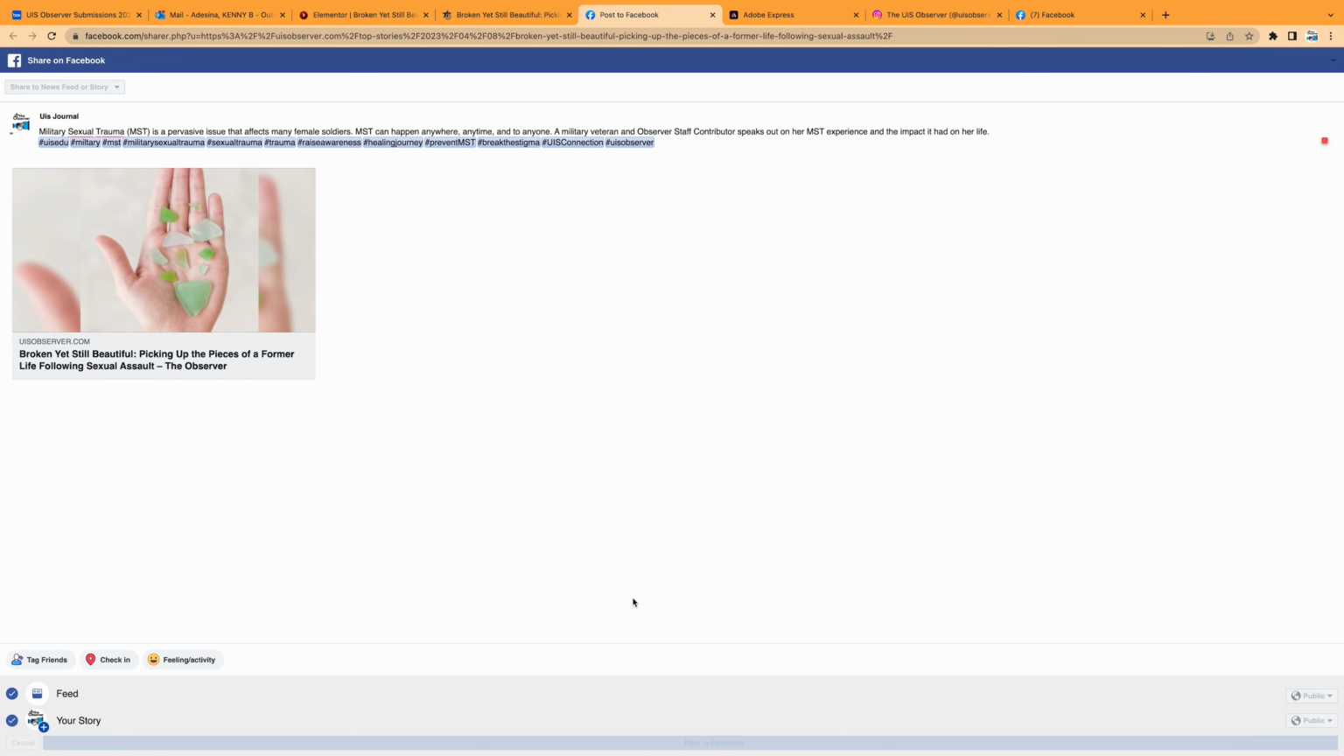Sharing the story on LinkedIn. Following the same pattern as when posting on Facebook, we click on this LinkedIn icon and it redirects to LinkedIn.